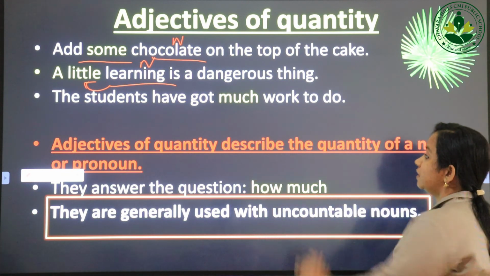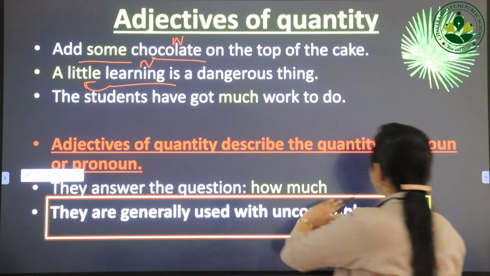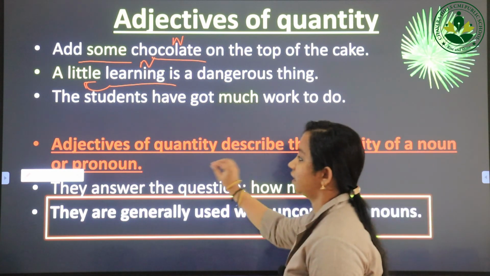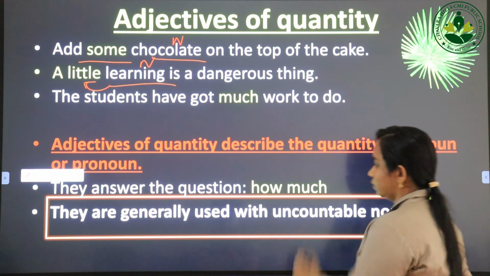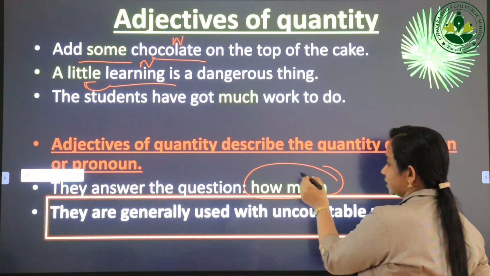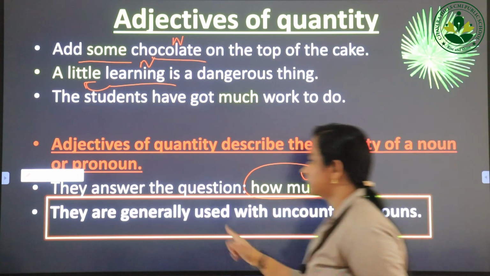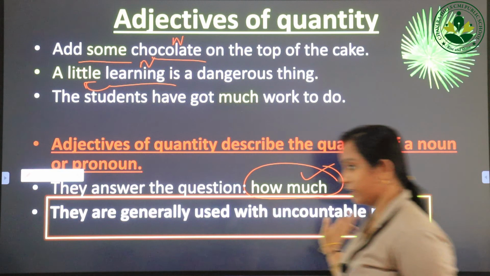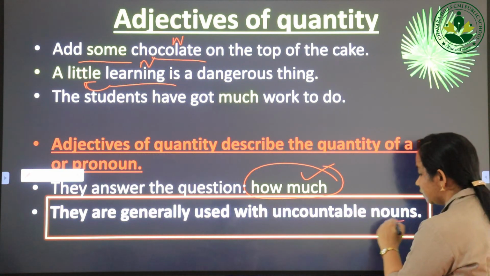Adjectives of quantity describe the quantity of a noun or a pronoun. Okay. Now, they answer the question how much. How much of the noun, okay. Now just see this box, very important. They are generally used with uncountable nouns.